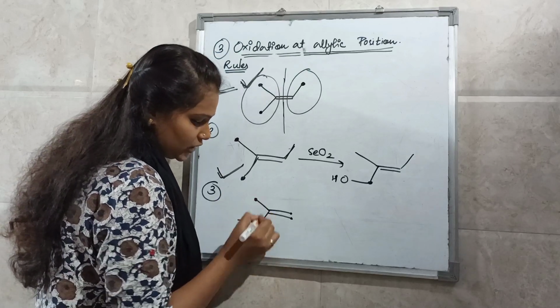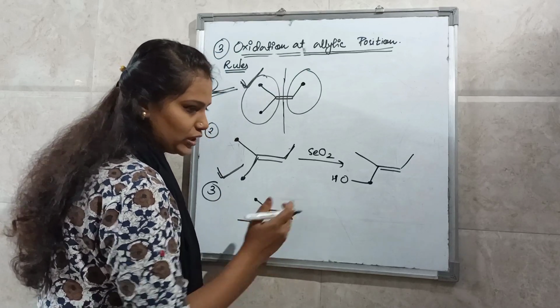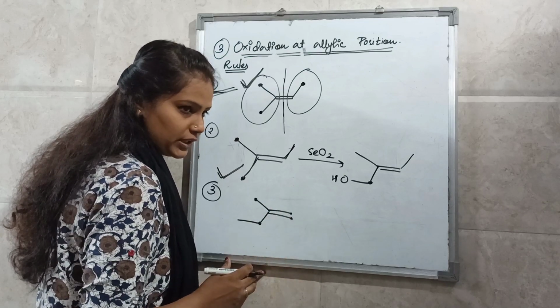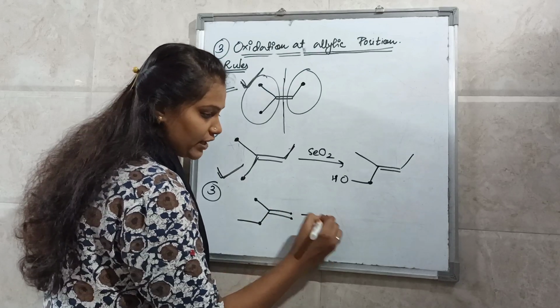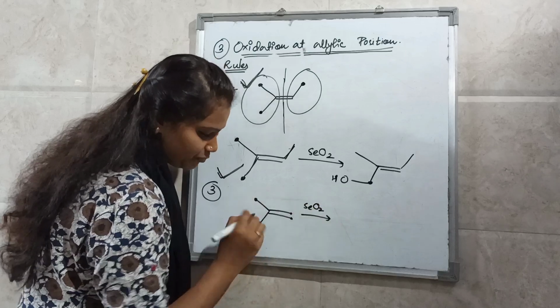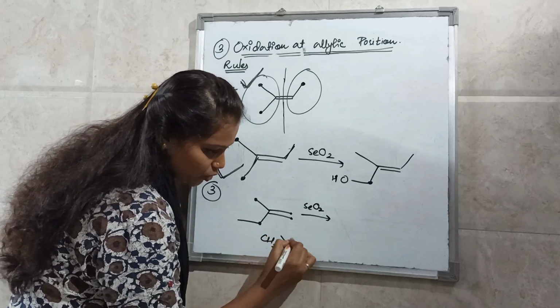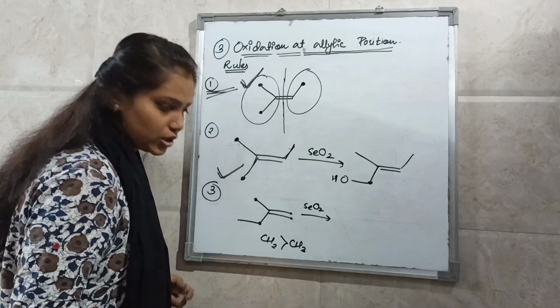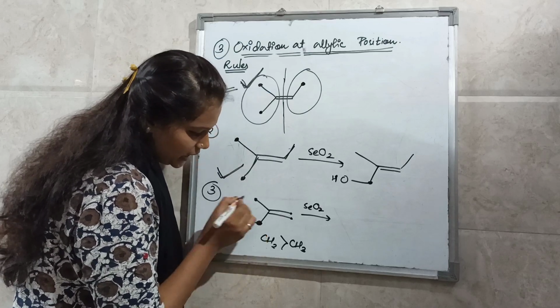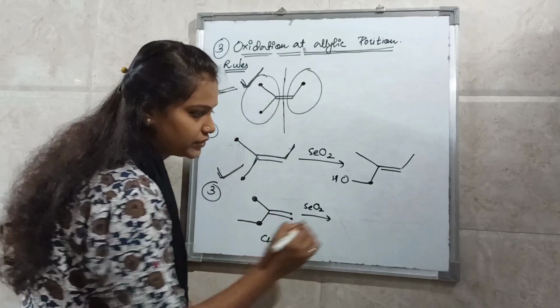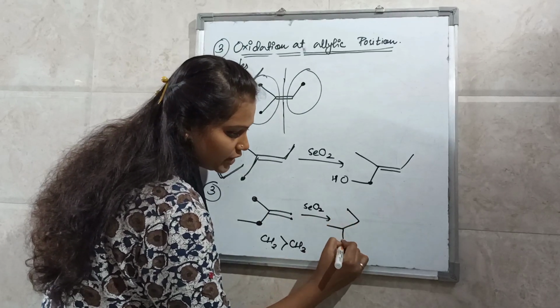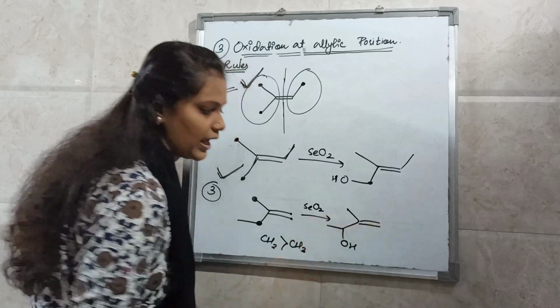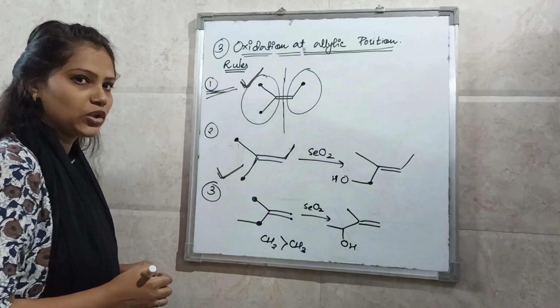So you have a methyl group and a CH2 group. No trans, no cis, no possibility. So when such a condition is there, the CH2 carbon is more reactive than CH3. So out of these 2, which position will react? This position will react and you will get this type of allylic alcohol.